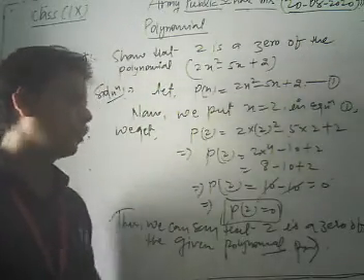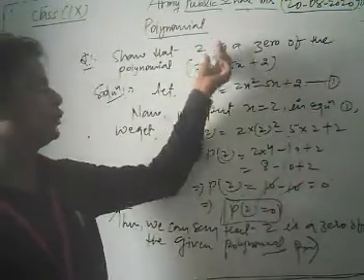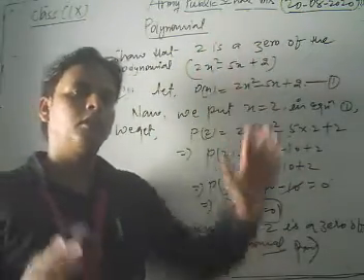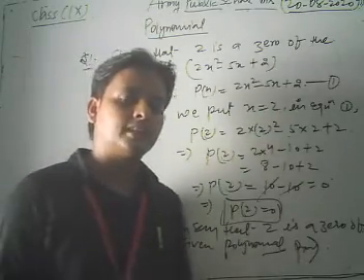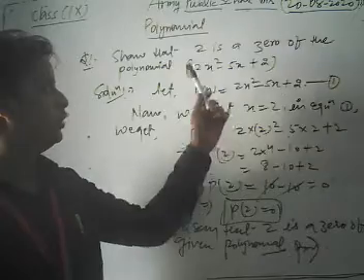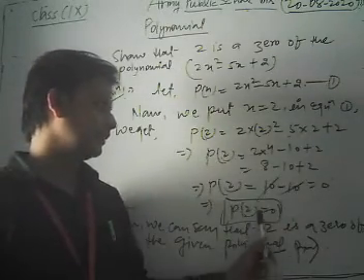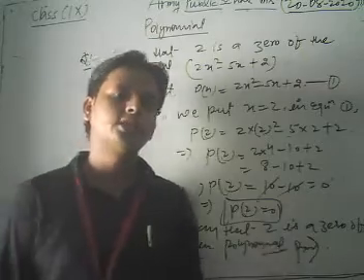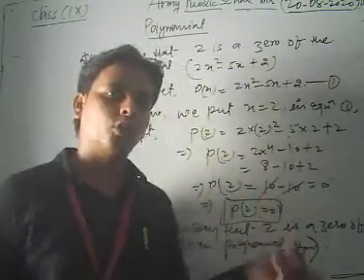This is the concept of 0 of the polynomial. Here we have to show that 2 is the 0 of the given polynomial. First of all, we write the given polynomial. Now we replace x by 2. So after solving this expression, we get p of 2 is equal to 0. In this way, we can say that 2 is a 0 of the given polynomial.